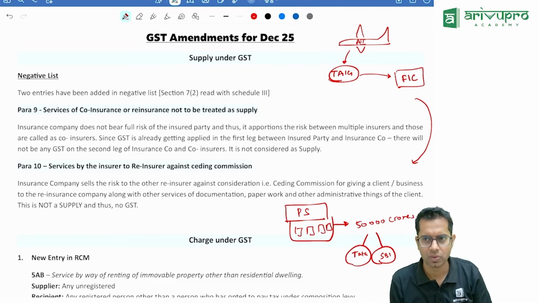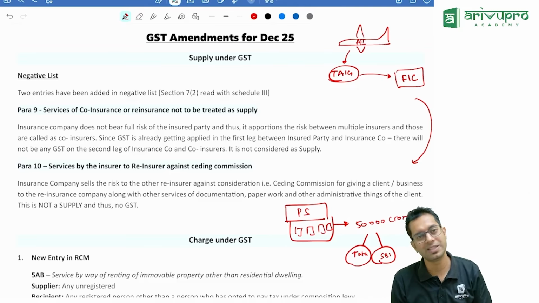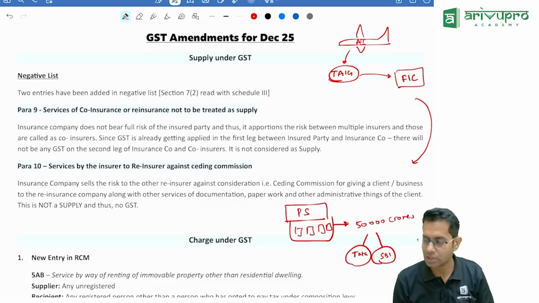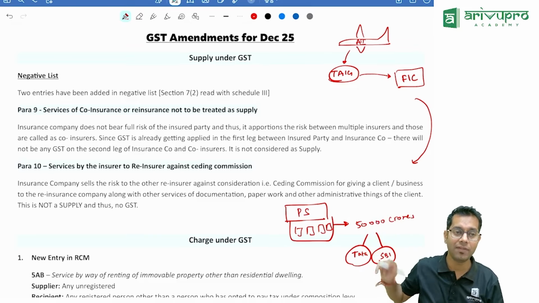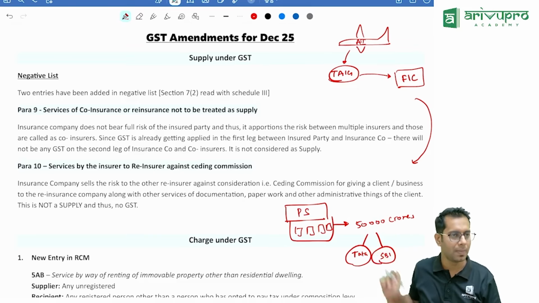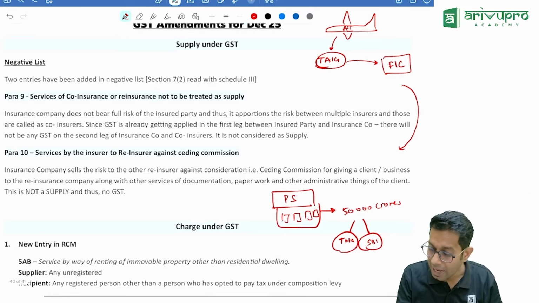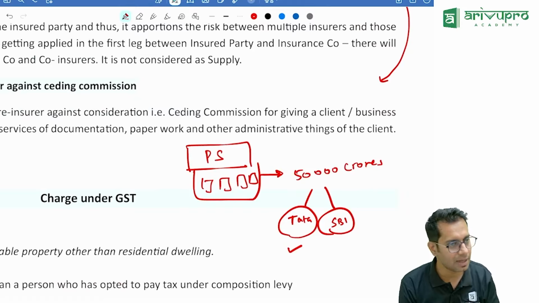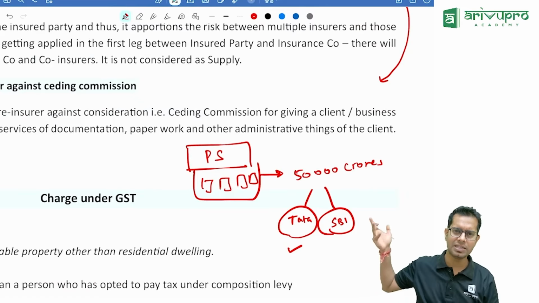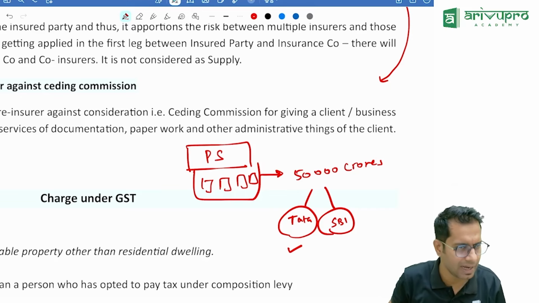Co-insurance means, you know, co-owned property means one single property having two owners. Similarly, for one single item, how many people are giving insurance? Two or more people are giving insurance. Whom did I discuss with? I had the discussion with Tata. Now Tata went to SBI or ICICI or HDFC. That is their headache.